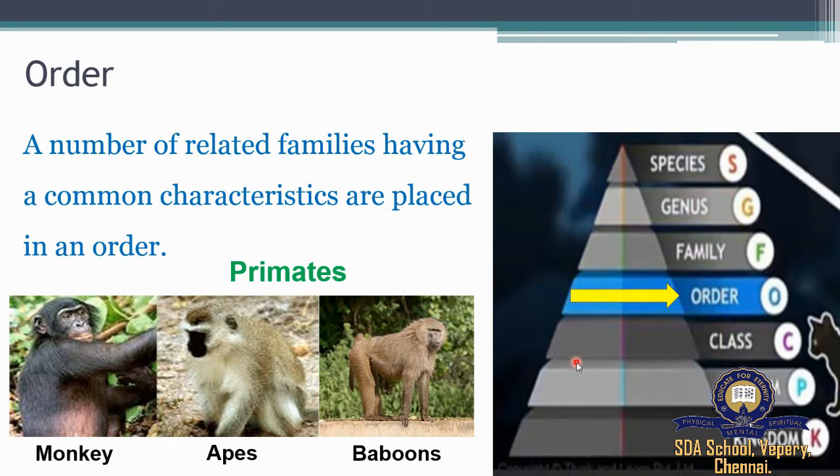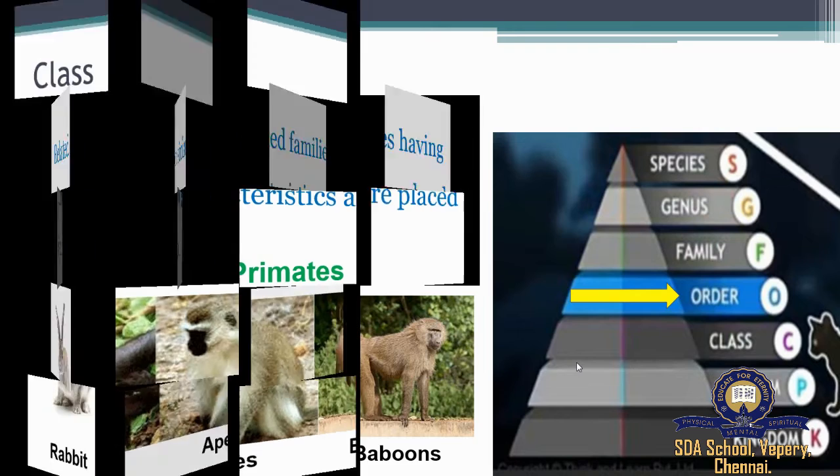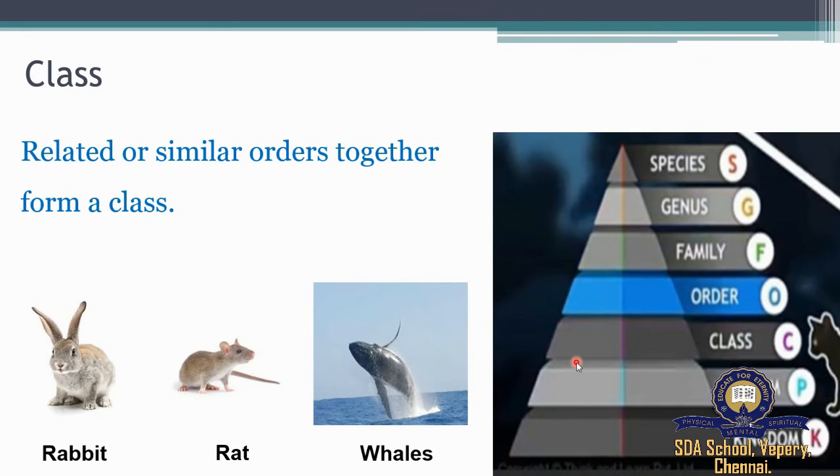In the next hierarchy, we have class. So class is nothing but related or similar orders together form a class. The orders of different animals like those of rabbit, rat, bats, whales, chimpanzee, and human share some common features such as presence of skin and mammary glands. Hence, they are placed in class Mammalia.